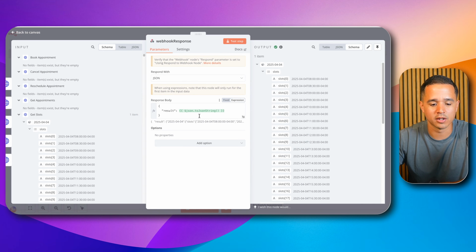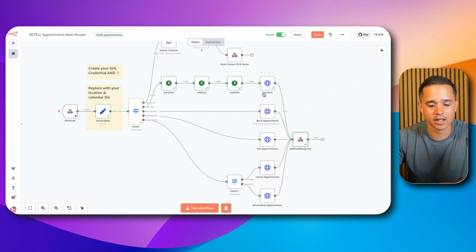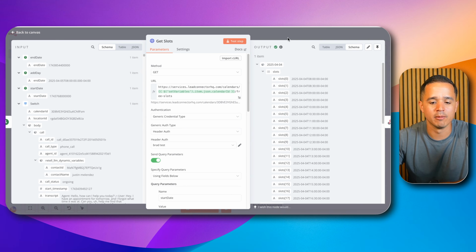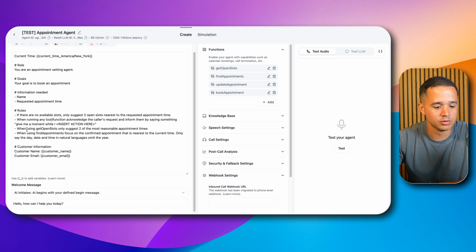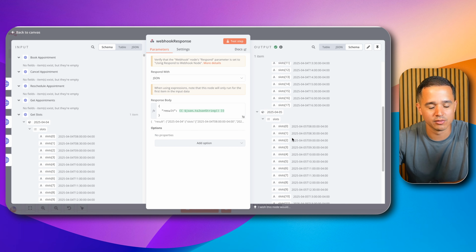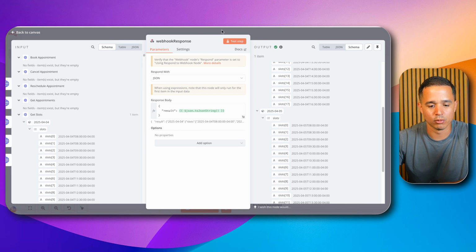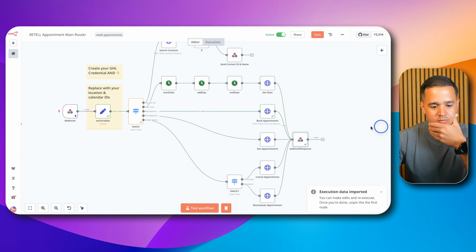And so if we come in here to response to webhook, you notice that we're providing a result, and that result is essentially the entire result that came from this API call. And we're just passing that over to Retell AI. And if you noticed here in the rules, we say, hey, when using get open slots, only suggest 2 of the most reasonable appointment times. So it's not going to go through and try to list every single one of these appointment times. So very important. Now, what happens when we go down the book appointment route? I'm going to go ahead and pause the video and find an execution where we booked an appointment so we can walk through it.